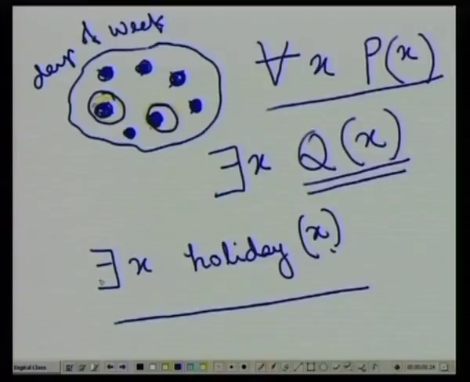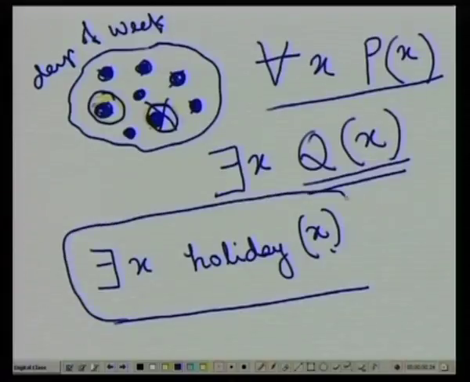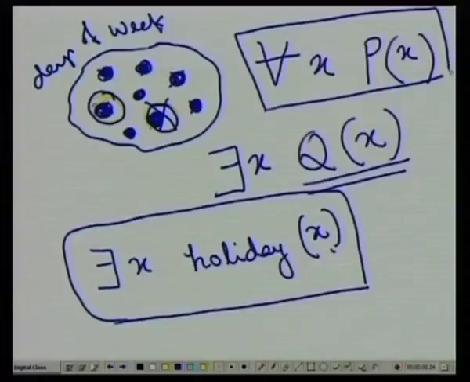Therefore, there exists an x, there exists a day for which holiday x is true. At least one would have sufficed. Suppose Saturday is not a holiday and only Sunday is a holiday. This one is just an ordinary dot, but I have at least one, so this statement will be true. This entire predicate will be true if there is at least one x. On the other hand, in order for the universal statement to be true, all the elements in this set must satisfy p x. That is the basic difference.